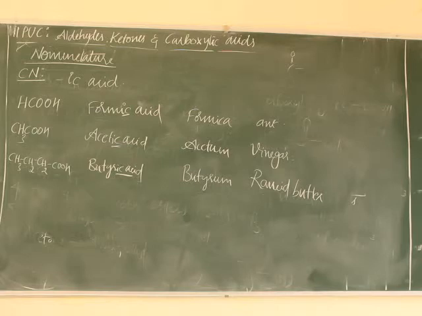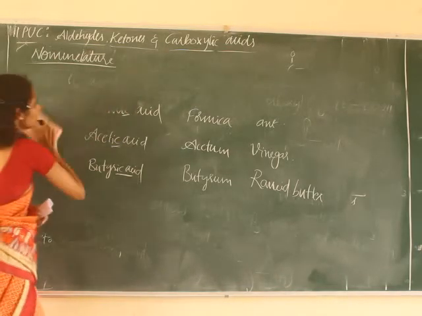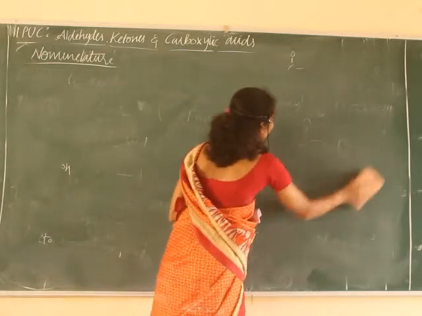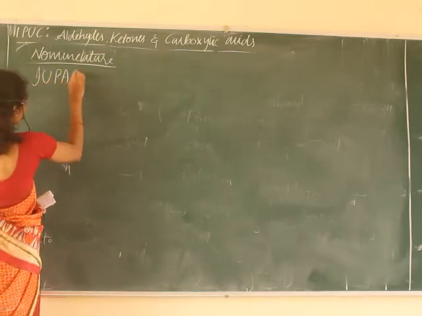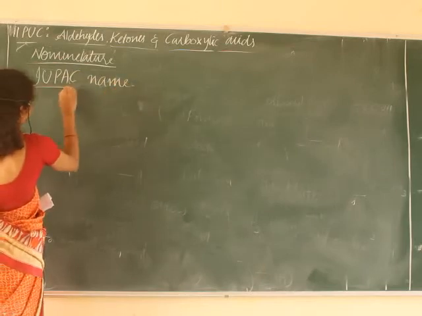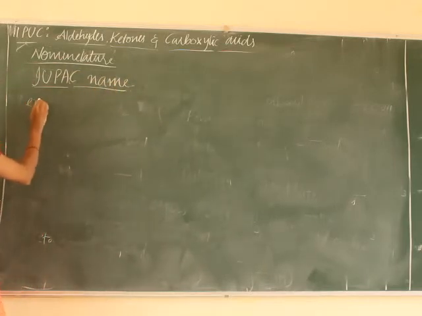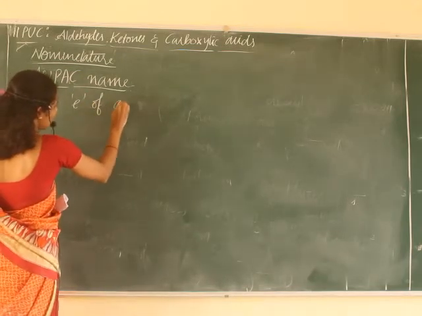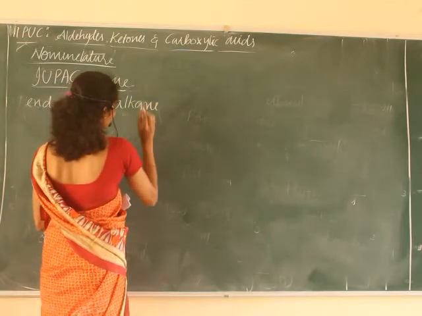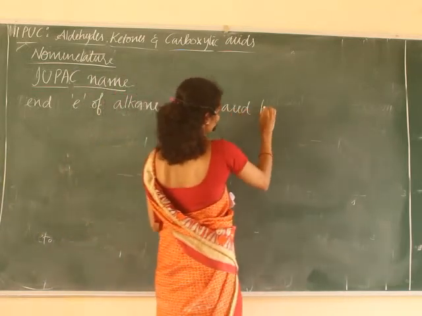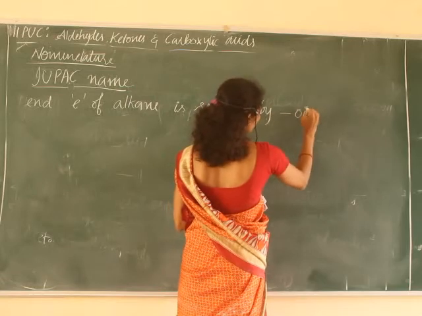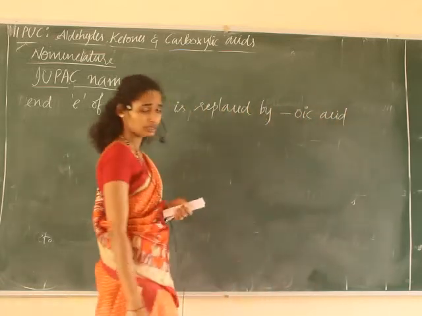In the IUPAC name of carboxylic acid, as we already discussed, the E of alkane is replaced by oic acid, right?